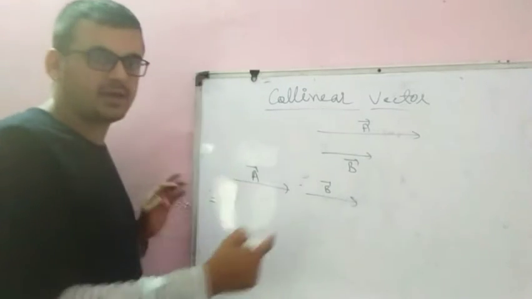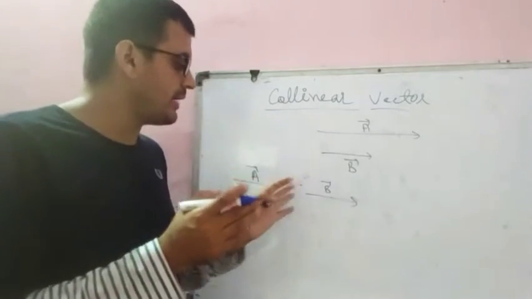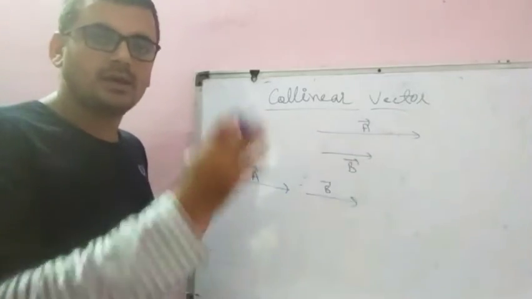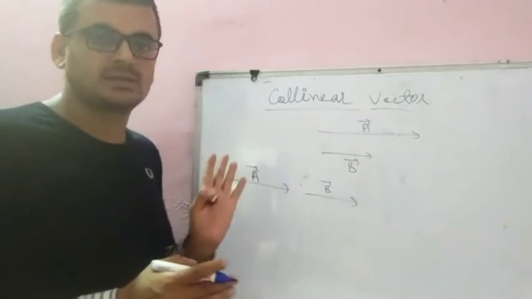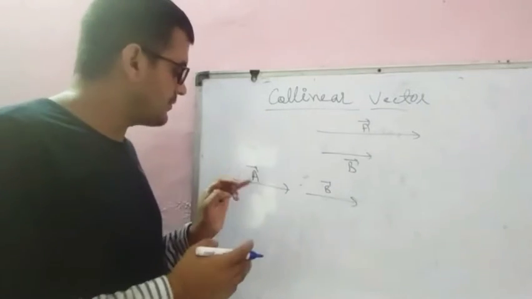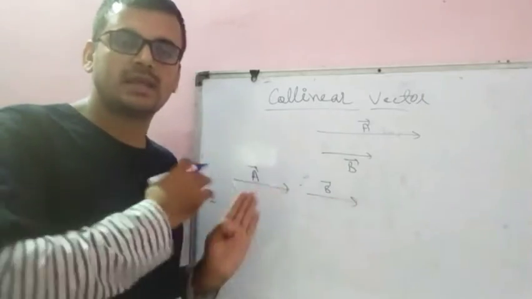These two are collinear. Suppose we have a car, it has started the motion and traveled 2 kilometer distance, and after 5 minutes we have another car which has also started the motion in the same direction.